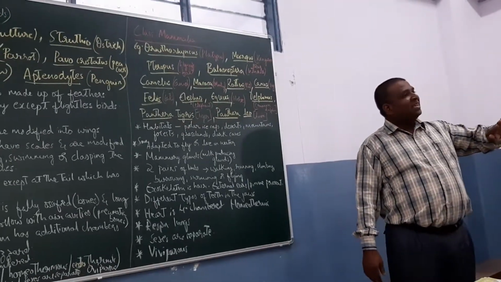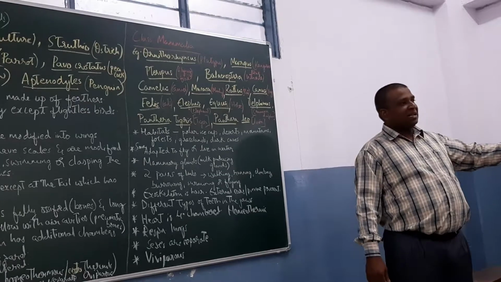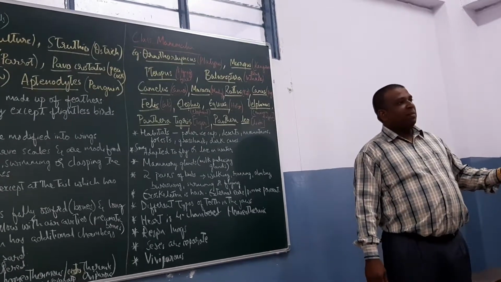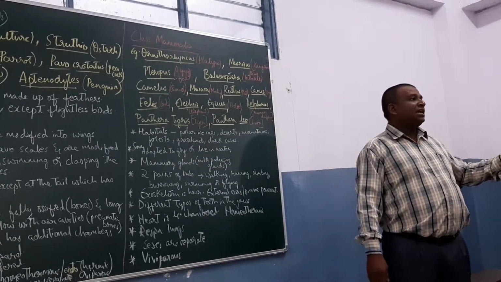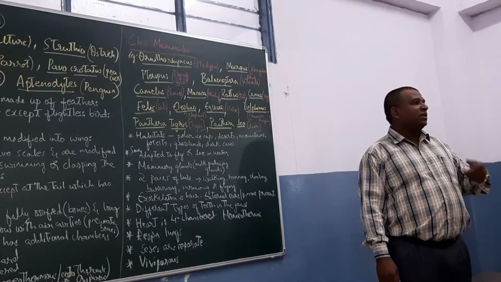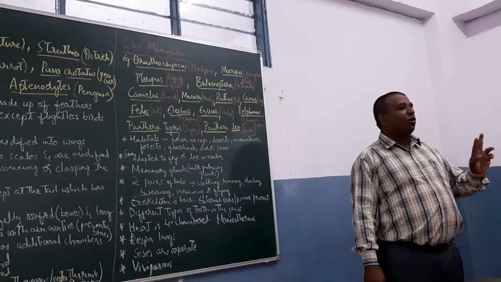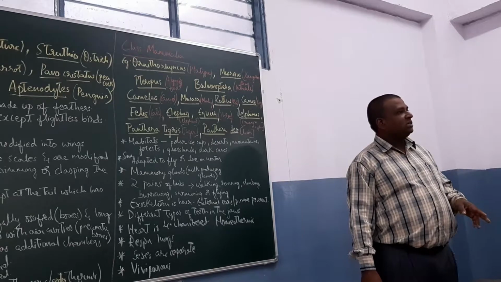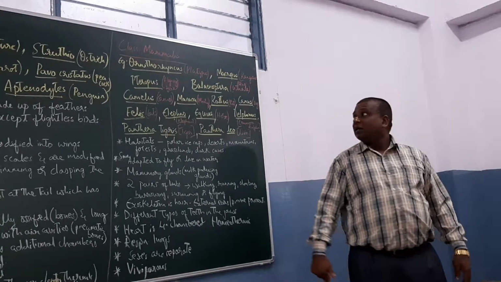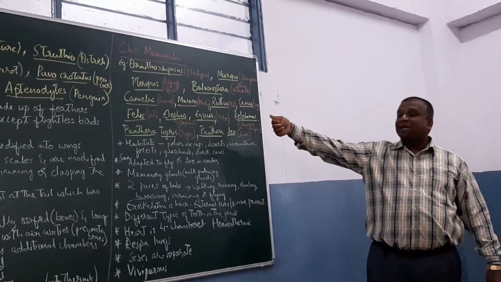This we call a secondary adaptation for aquatic life. Mammals, very few of them are adapted for this aquatic life, and among them you have to remember whales and dolphins. Dolphins are also. Okay. So blue whale, Balaenoptera.